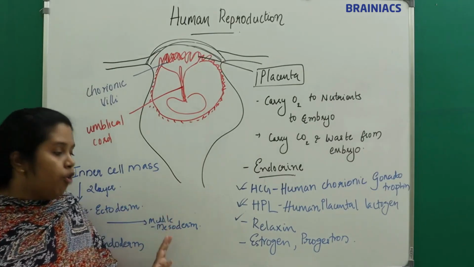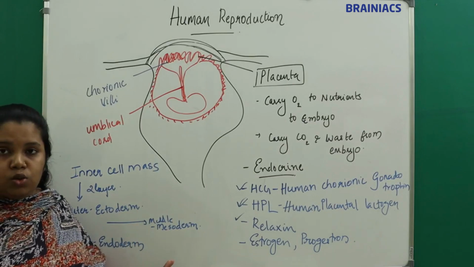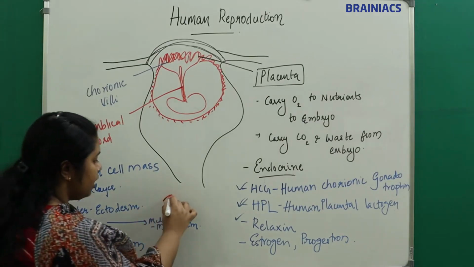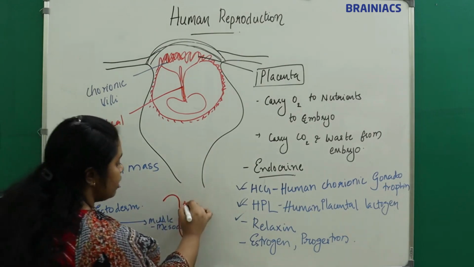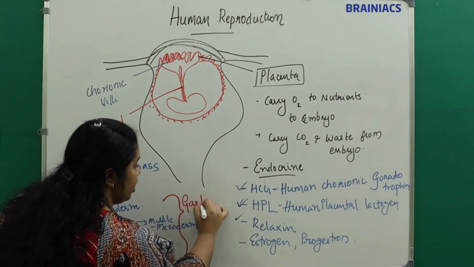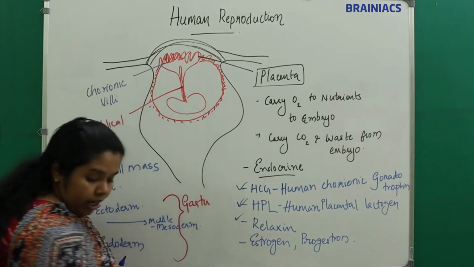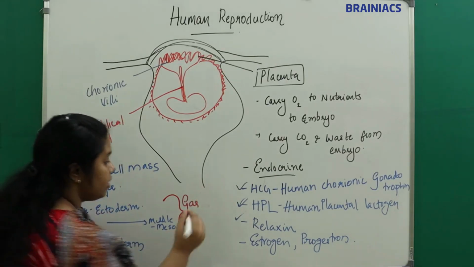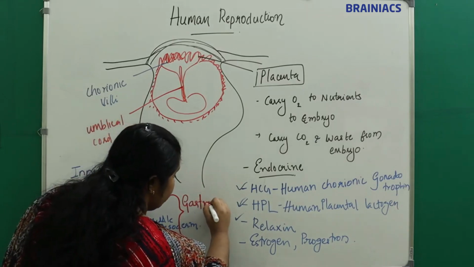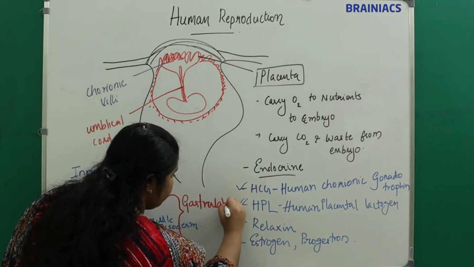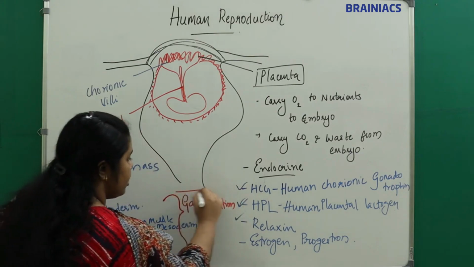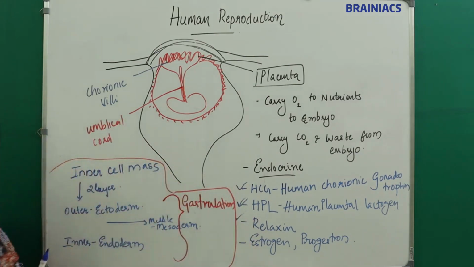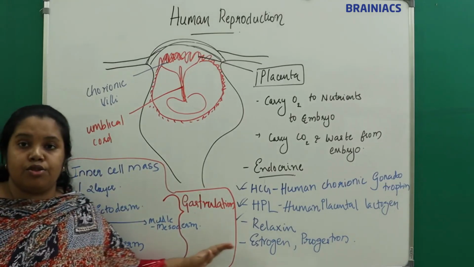Remember, all the organs of the body are formed from these three layers. The formation of these three layers is called gastrulation.